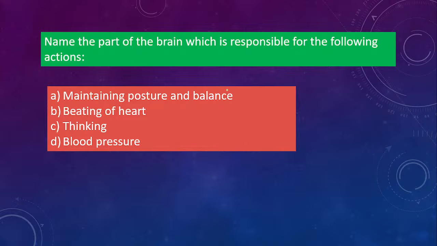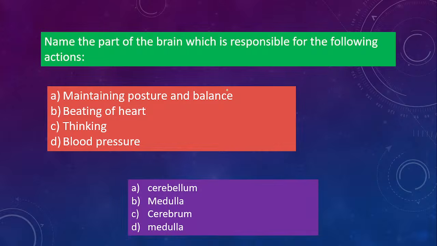Name the part of the brain which is responsible for the following actions. Option A, maintaining posture and balance. No, it's not options, you have to name it. Okay, this is big, concentrate here. Which part of the brain maintains posture and balance? Which part of the brain controls the beating of the heart? Thinking, and the last one is blood pressure. I've already given you the diagram, so tell me the answers. So the first answer for posture and balance is the cerebellum.